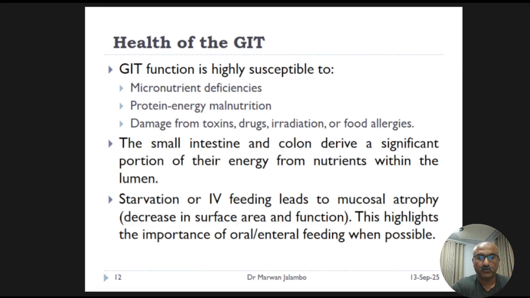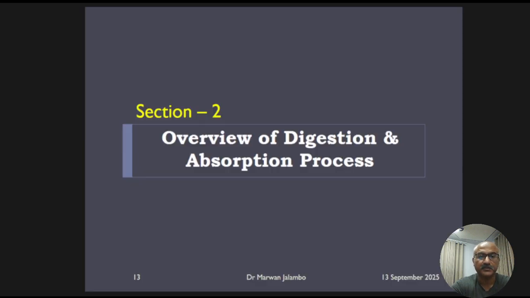If a person stops eating even for a few days or is fed exclusively through an IV, the intestinal lining can begin to atrophy or shrink. This is the use it or lose it principle of the gut, and it's why we prioritize feeding through the gut whenever possible. Now let's put this all together and follow the path of a meal from start to finish.